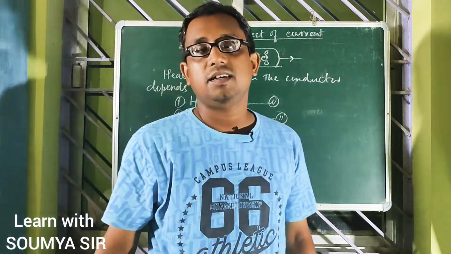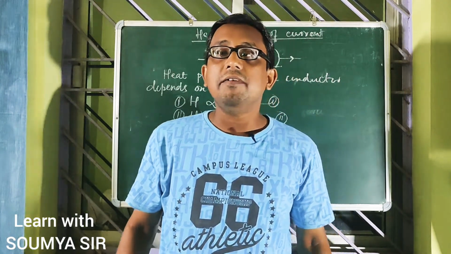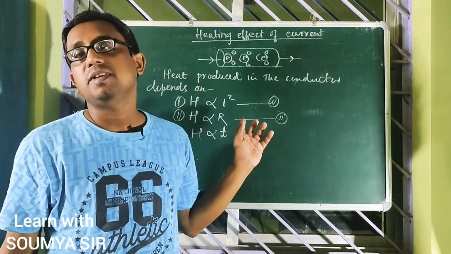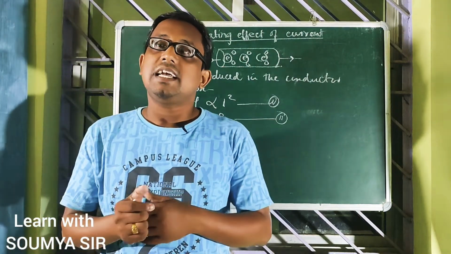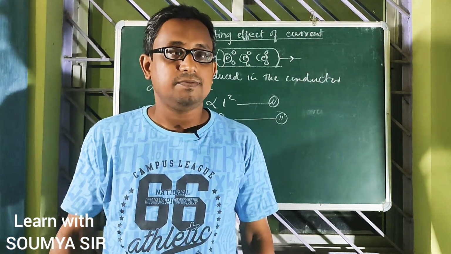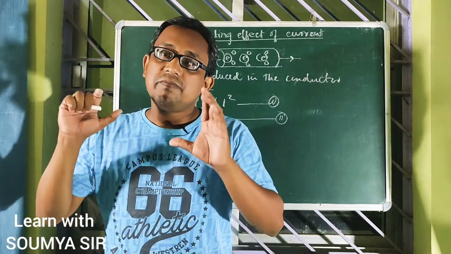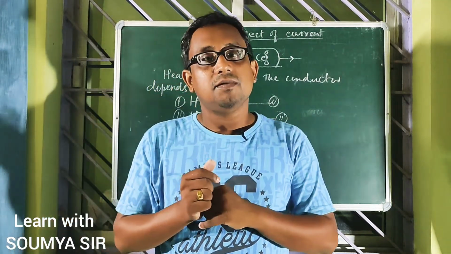So how is heat energy proportional to time? Directly proportional. Now see, let us take an electric iron and connect it to the plug socket.